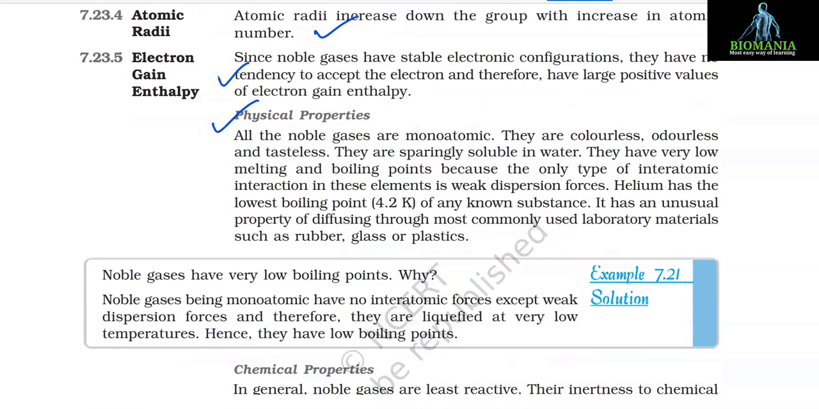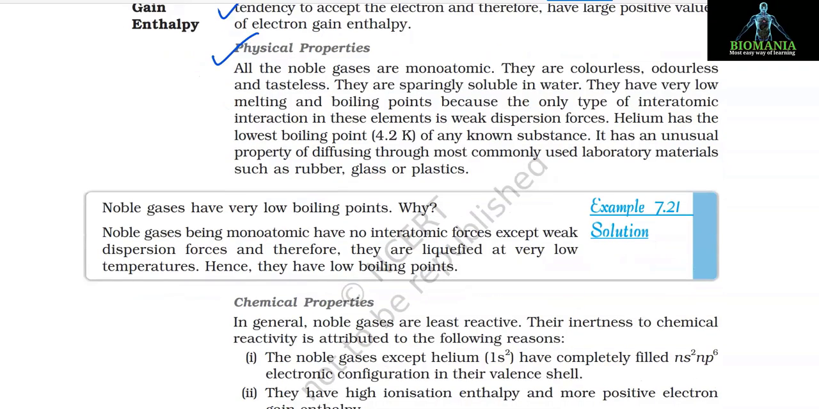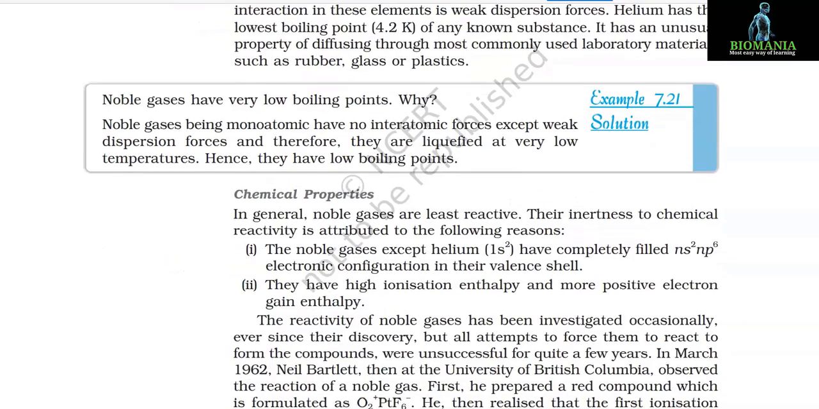Physical properties. All the noble gases are monoatomic. They are colorless, odorless and tasteless. They are sparingly soluble in water. They have very low melting and boiling points because the only type of interatomic interaction in these elements is weak dispersion forces. Helium has the lowest boiling point, 4.2 Kelvin, of any known substance. It has an unusual property of diffusing through most commonly used laboratory materials such as rubber, glass or plastics.